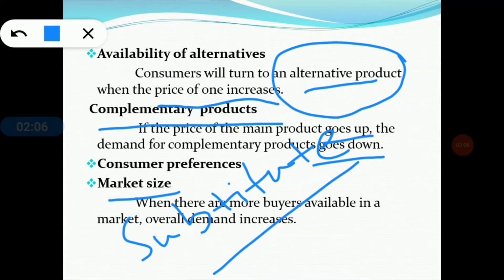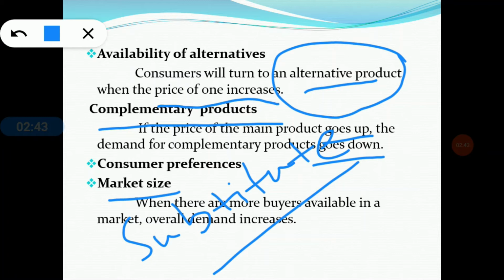Clear? And last but not the least, the determinant is advertisement. Advertisements are helpful in catching consumers' attention, informing about availability, and demonstrating the product's use. People get so attached to advertisements which are endorsed by their favorite celebrities. So advertisement will influence the amount of demand for a particular commodity, product or service.